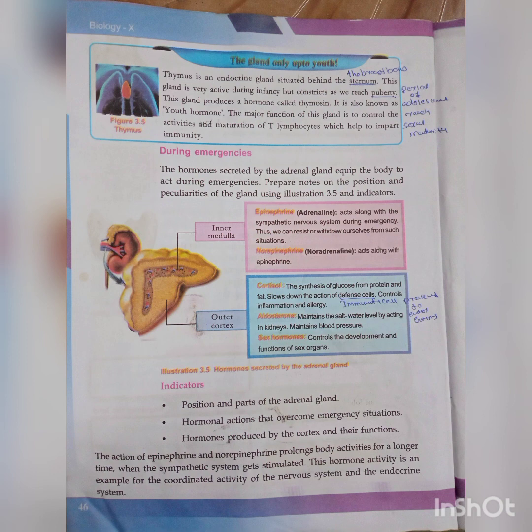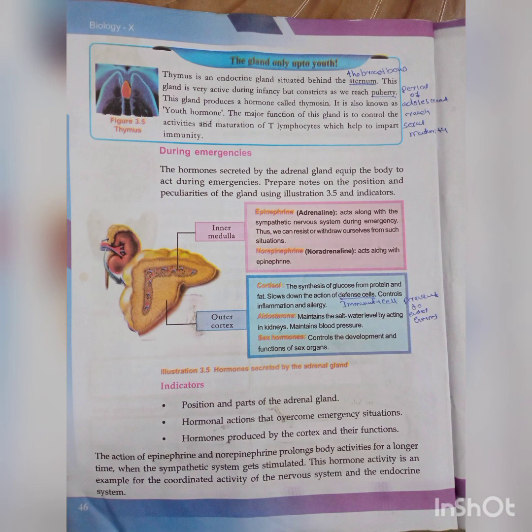Again, it also controls inflammation, allergic disease, and infection. All of that is prevented by this hormone, cortisol. Very important hormone: synthesizing glucose from protein and fat, slowing down the action of defense cells, controlling inflammation, meaning the temperature of cells does not increase, and allergy.